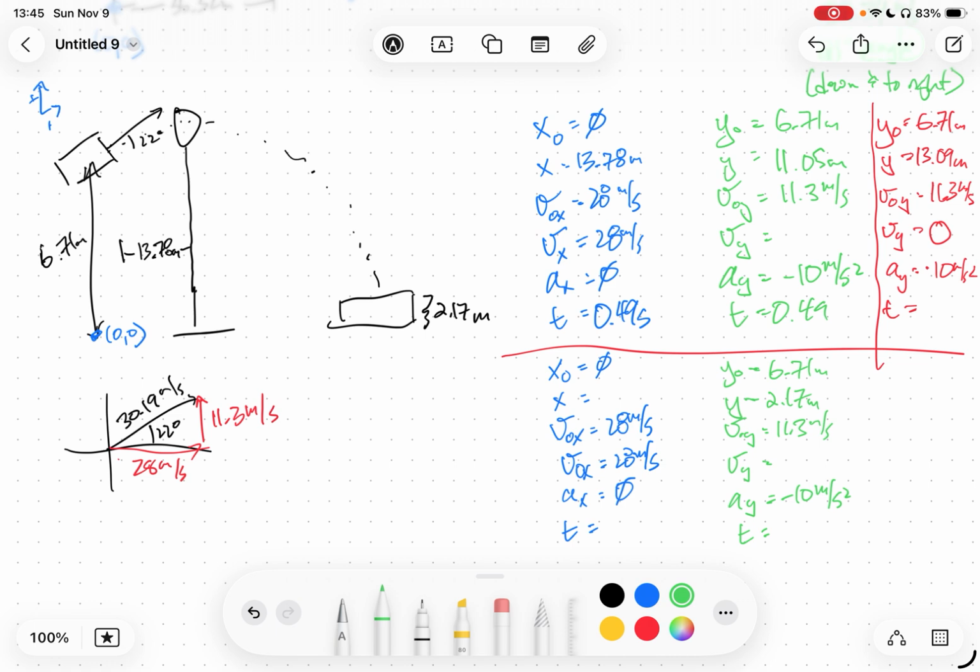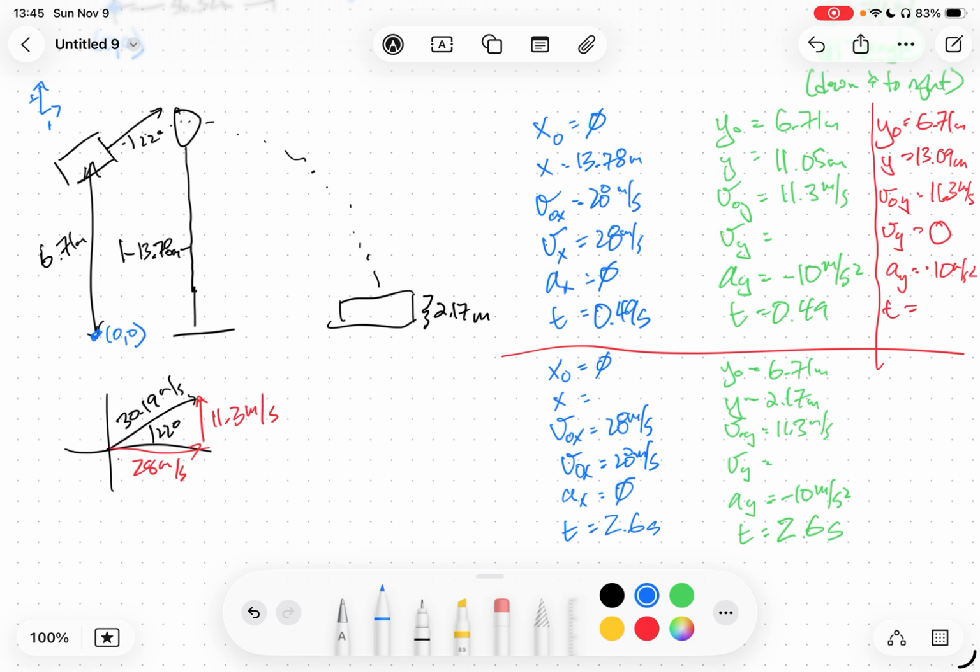So I'll put that in, 2.17 as our final y position. We don't know the final velocity. Trying to find time, we'll use the first equation, and we get, well, there's a negative. That would reflect a time that happened before the launch, so that's not what we're looking for. And then there's a positive time, which is 2.6 seconds. And if Mr. Brugger is moving for 2.6 seconds vertically, he was moving for 2.6 seconds horizontally.